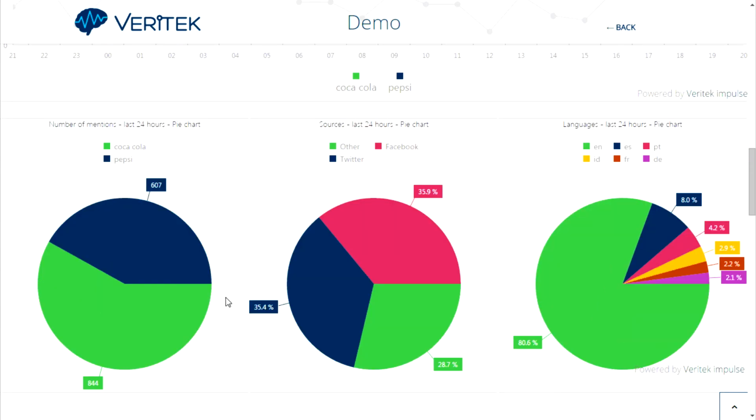After that, we have pie charts that present the number of mentions in numeric values, sources, data collected from Facebook, Twitter, blogs and forums, and used languages, English, French, Spanish, German.